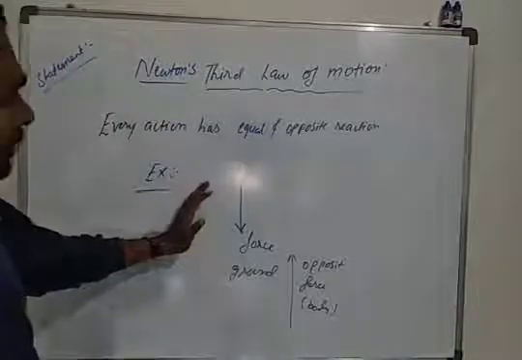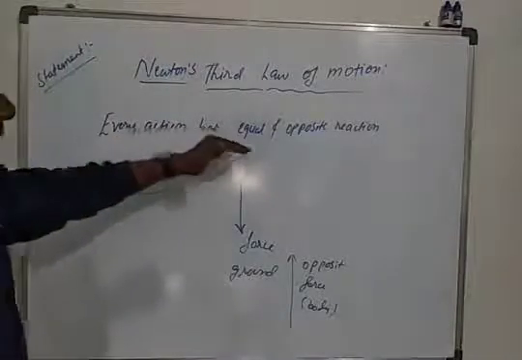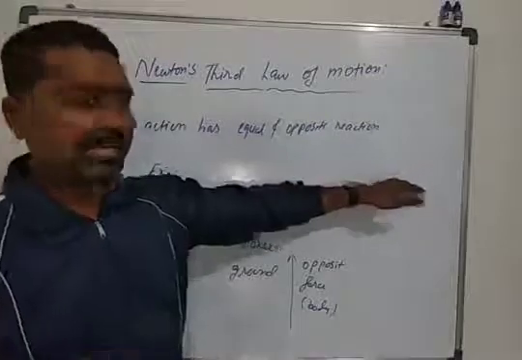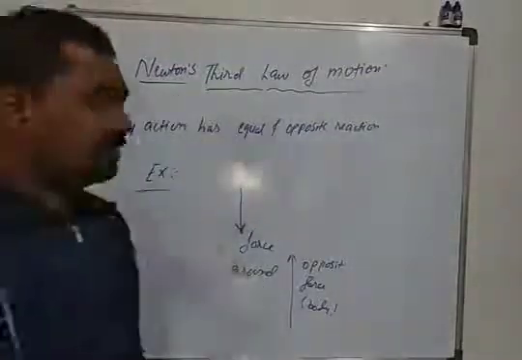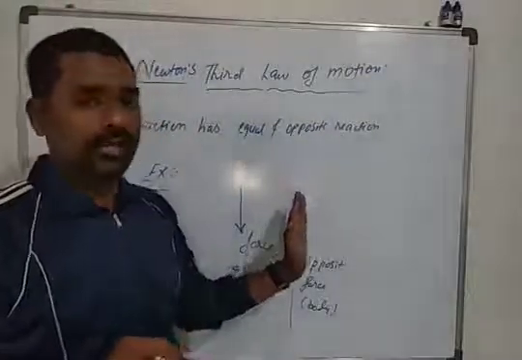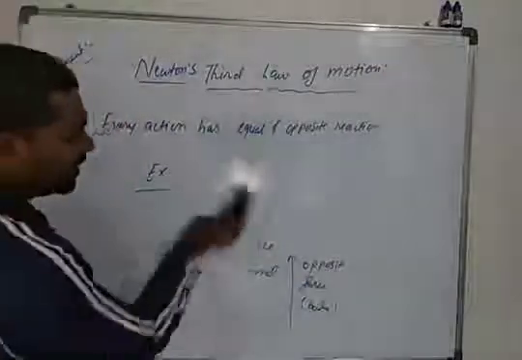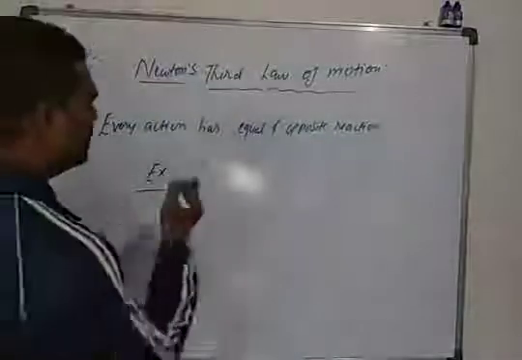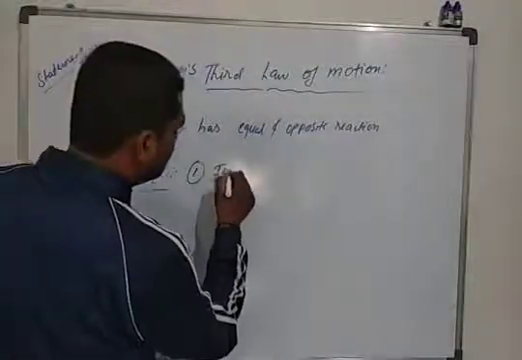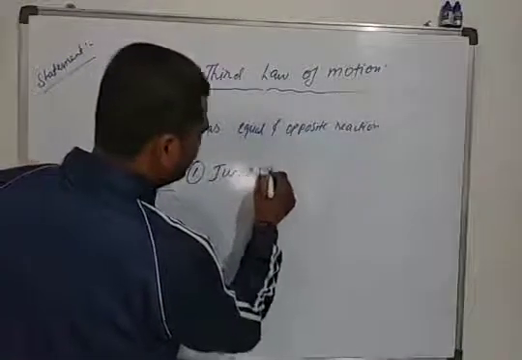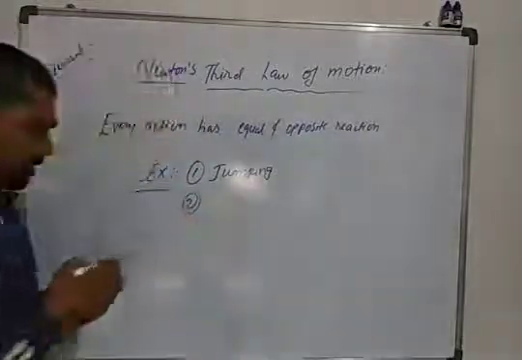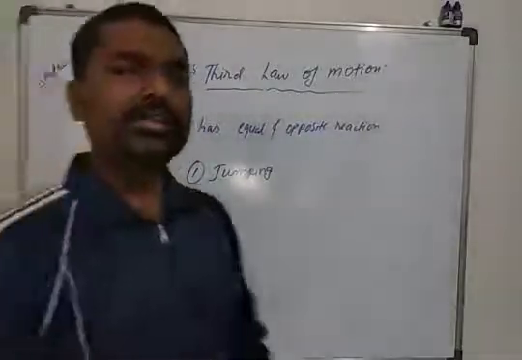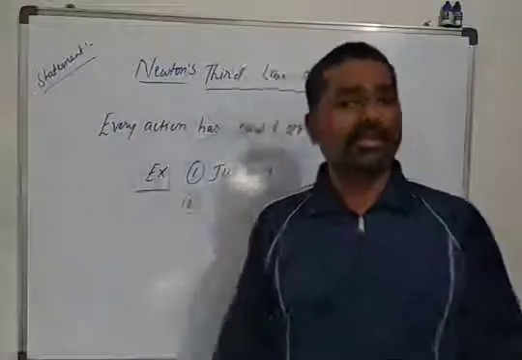So what is happening? Every action has equal and opposite reaction. If you exert a force, the ground will also exert a force. This was the first example, and we can write it as jumping.